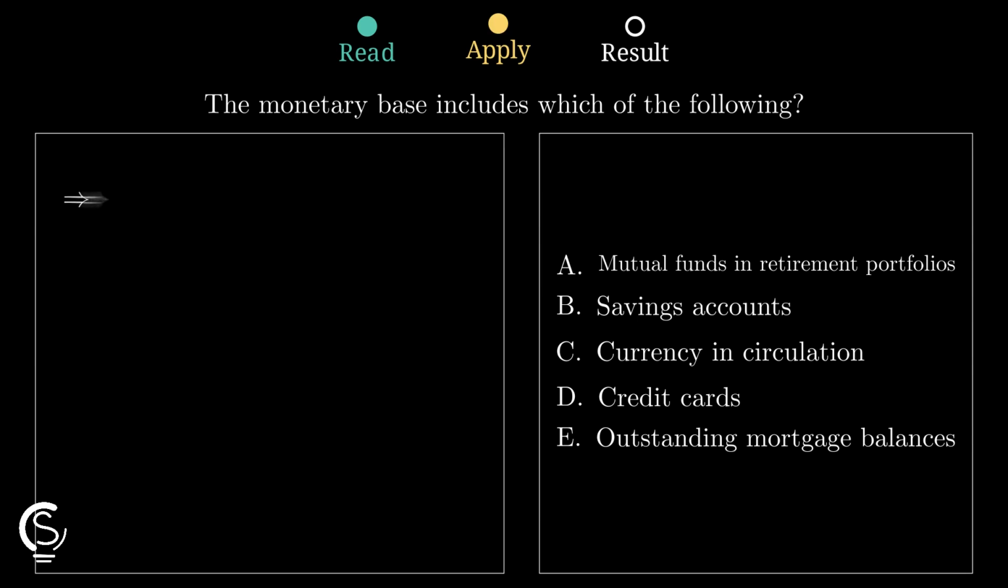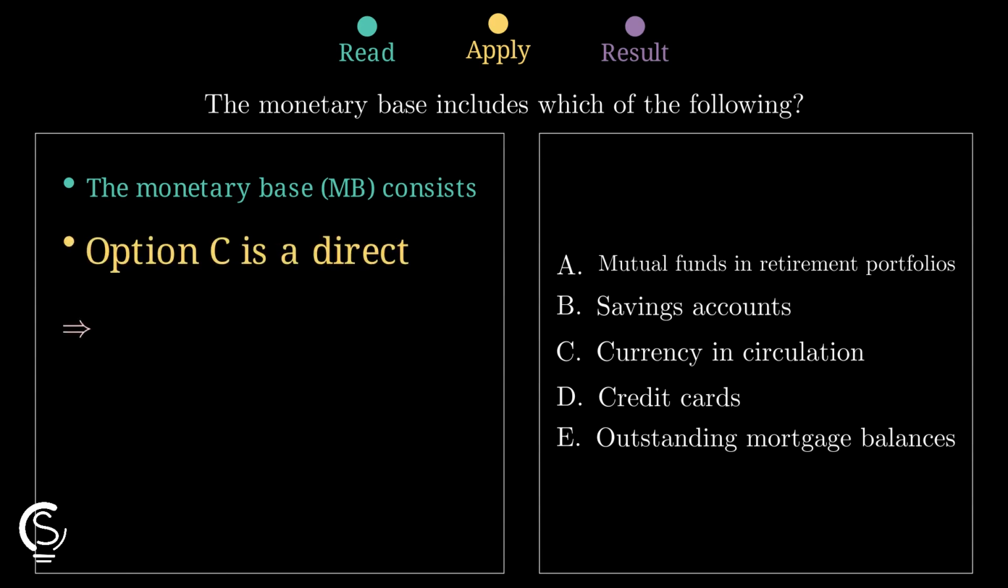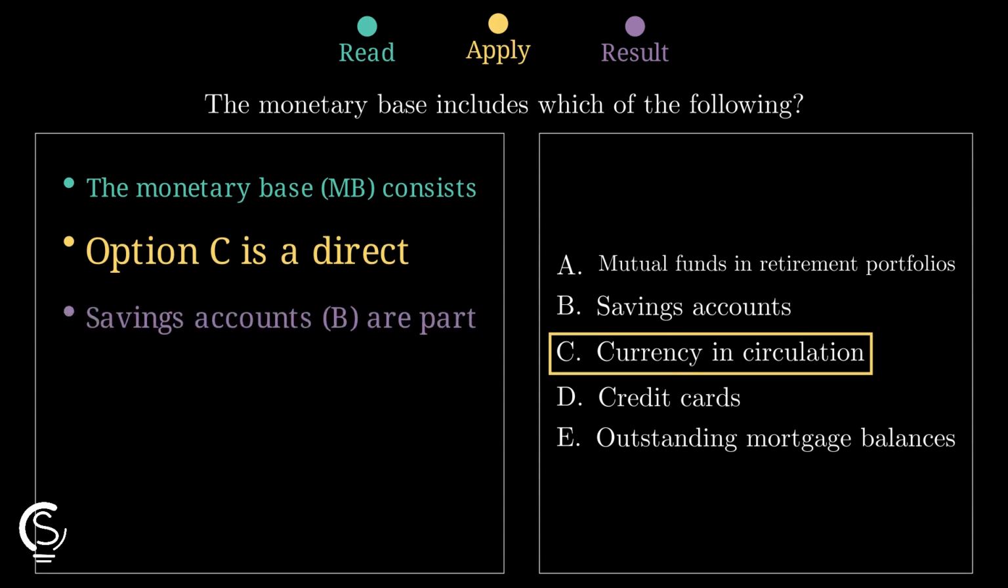That makes currency in circulation a direct match because it is literally cash already out in the economy, so option C fits the definition cleanly and immediately. Savings accounts belong to broader money measures, while credit cards, mortgages, and mutual funds are debt or investments, not base money, so C wins.